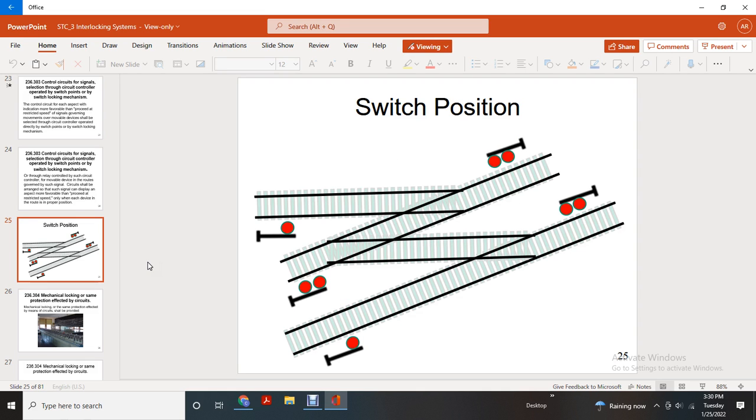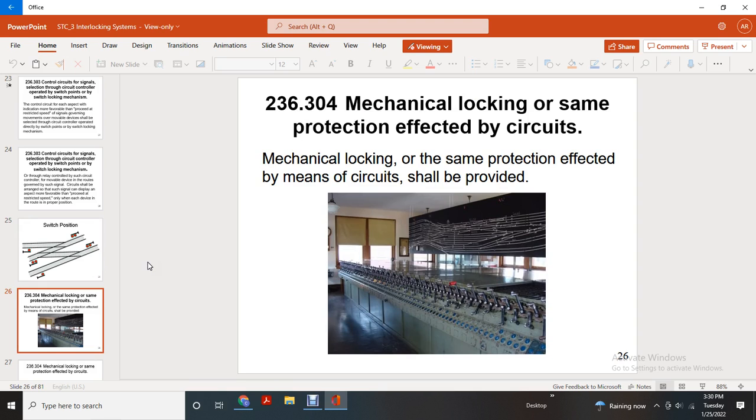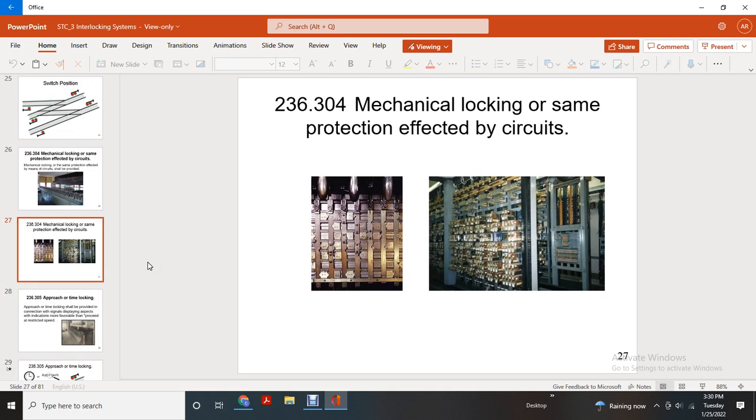The switch position. Mechanical interlocking or same protection effective, the means of circuits shall be provided. Meaning mechanical locking or same protection effected by circuits.